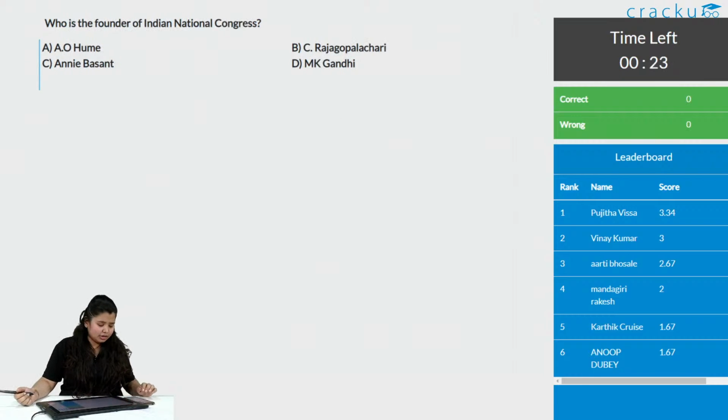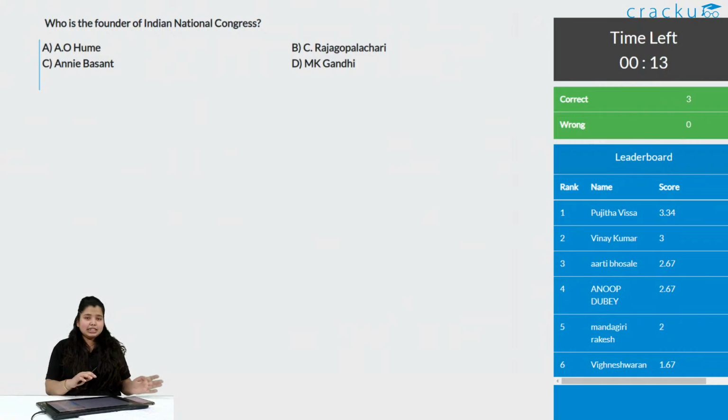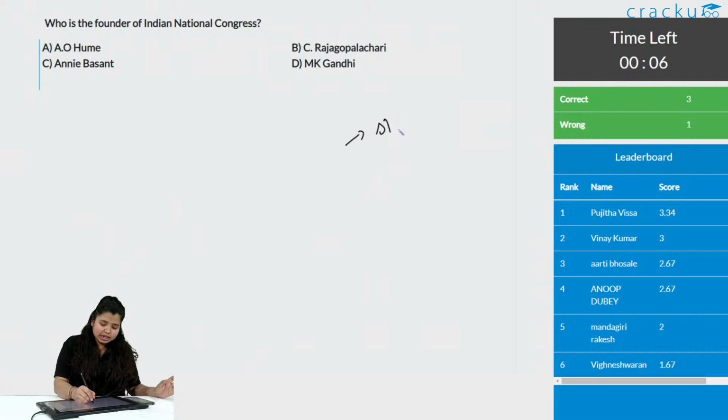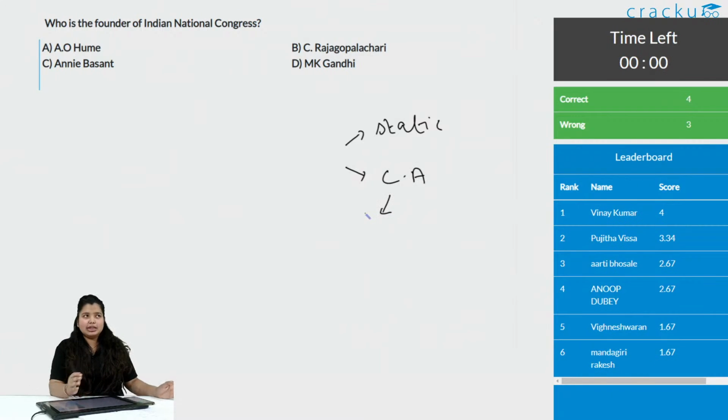Okay, founder of Indian National Congress, a really easy one, right? Boomerang asks, my GK is not so high, please give some tips. See, reading GK, generally people say reading GK or static GK. Again, GK is divided into two parts. The first one is static. The second one is current affairs. Current affairs is a dynamic portion. Anything can happen, anytime. You just need to keep updated with it.